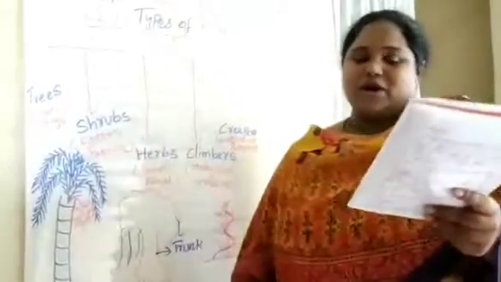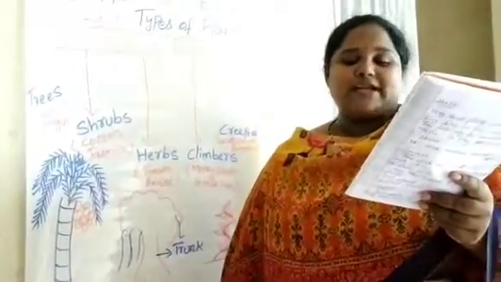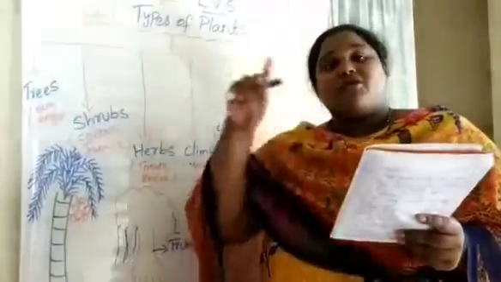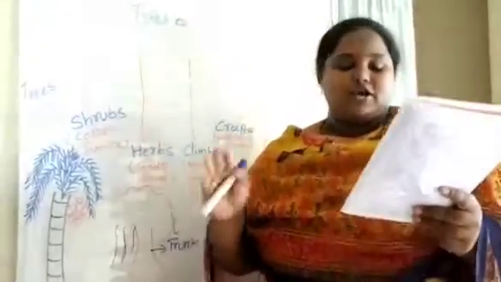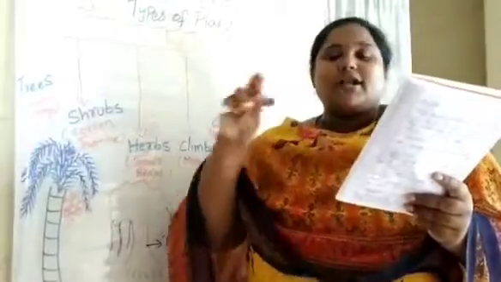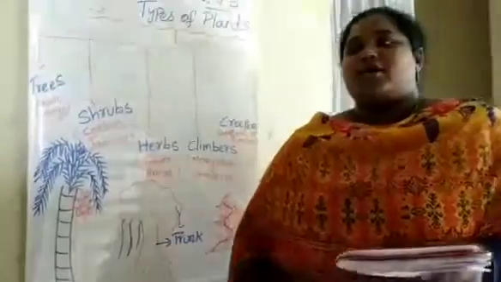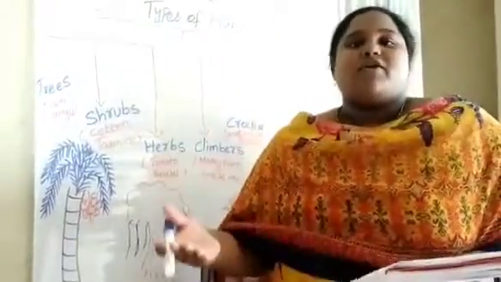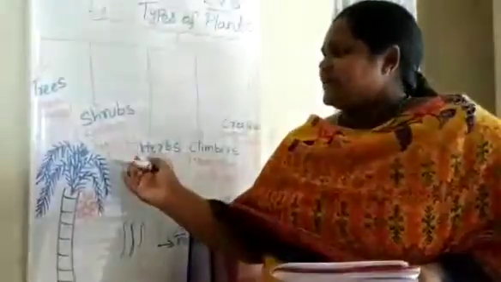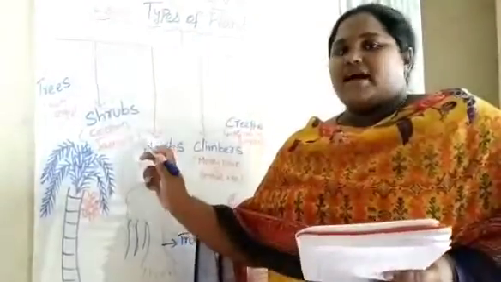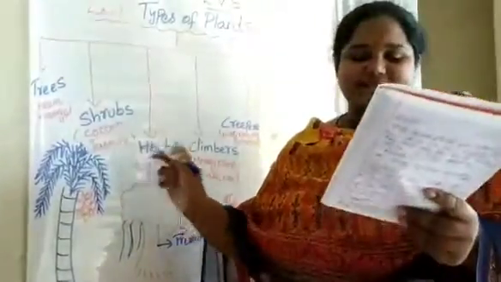So now we are going to see shrubs. Shrubs are very small plants. They have a number of hard and woody stems. A number means more than 10 to 15. So they have a number of hard and woody stems. Most of them live for a few years, like 2 to 3 years or 4 to 5 years. For example, cotton, jasmine, etc. These are small plants and have a number of branches and stems.